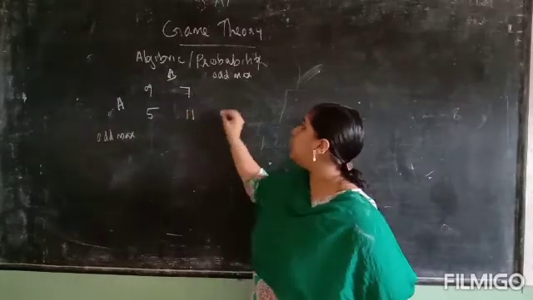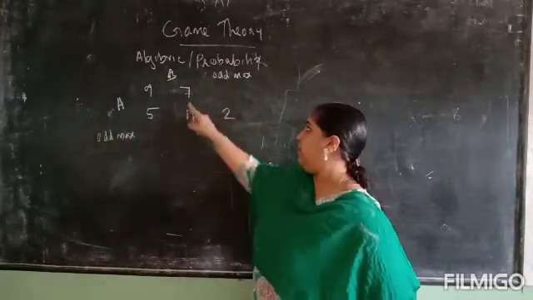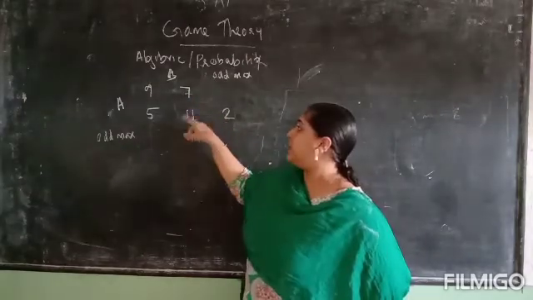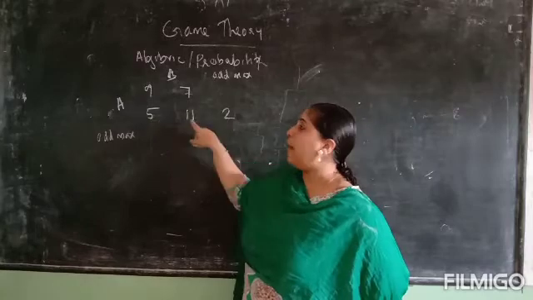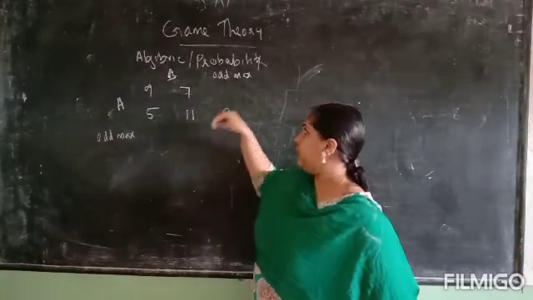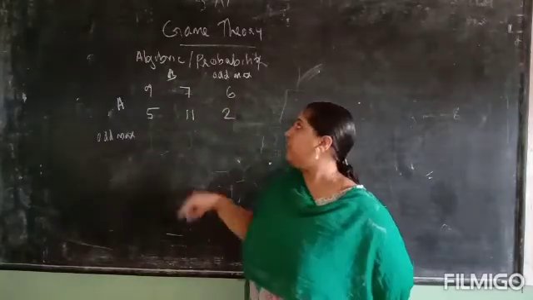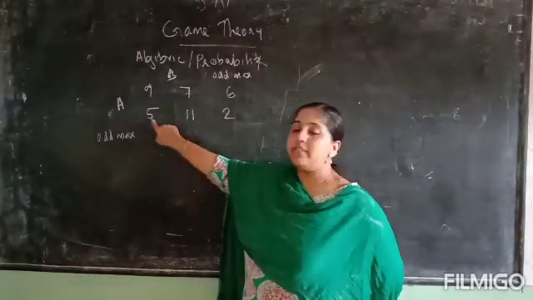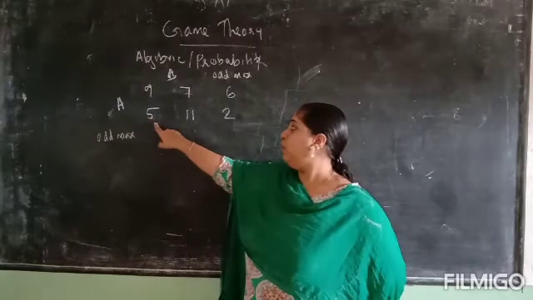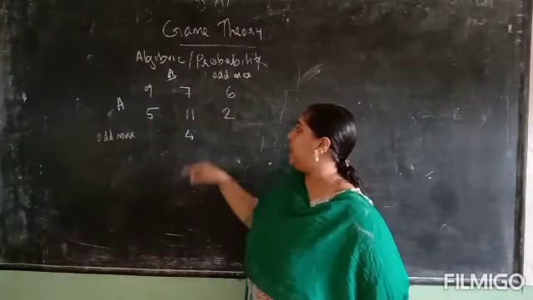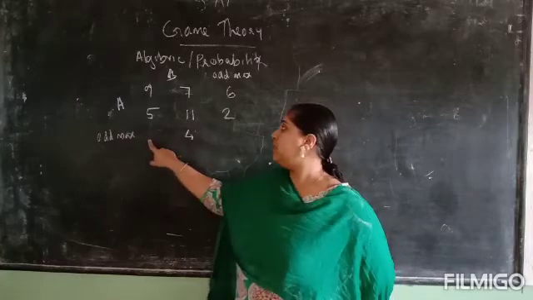We want to write 2 here, that means on the opposite side. Next here 5 minus 11, that is 6. We want to write 6 here. Then here 9 minus 5 equal to 4. We want to write 4 here. Here 7 minus 11, we want to write it in here.